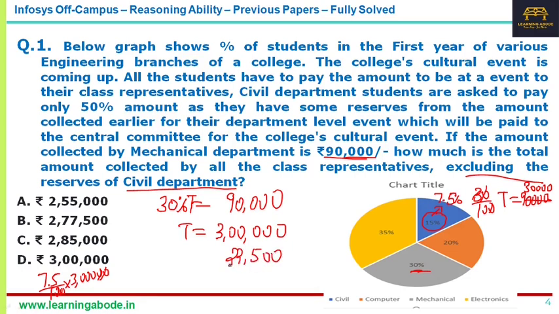So they'll be paying 22,500, and the remaining 22,500 they'll take from the reserves. So the total amount to be paid is 3 lakhs, and in that 22,500 will come from the civil department reserves. So the remaining is 277,500. The last step alone, you can take from the answer choices. So the answer is option B for the first question.